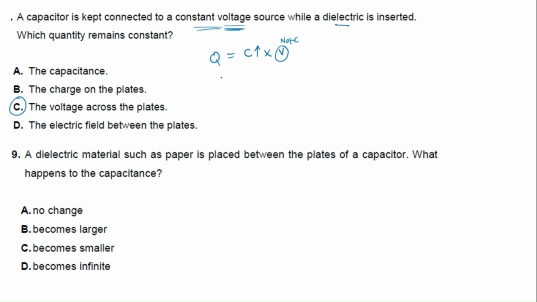Okay, now a dielectric material such as paper. What will happen when you insert it? The capacitance becomes larger. I told you any dielectric will increase the capacitance. Even if it's paper, oil, grease, anything, it will increase the capacitance.